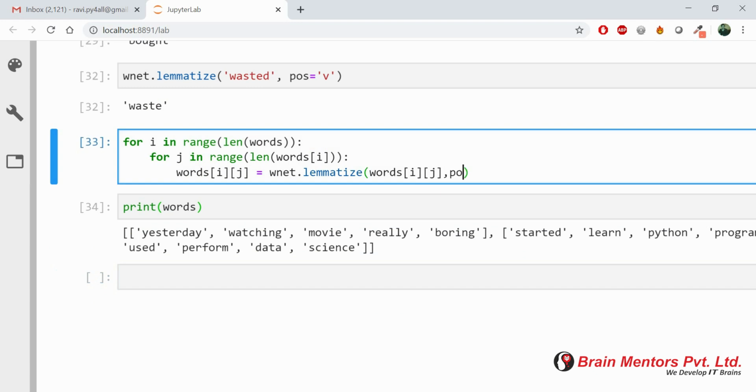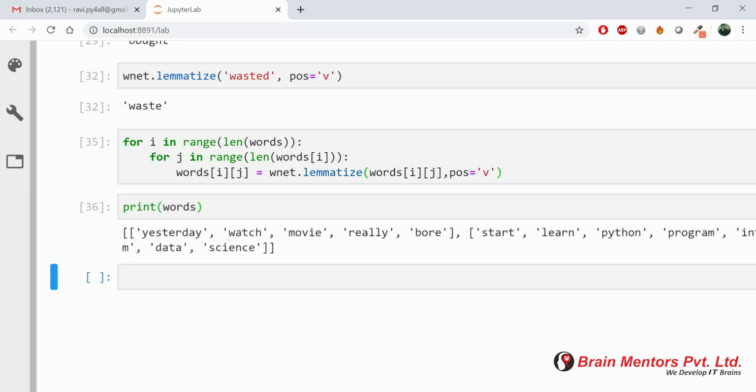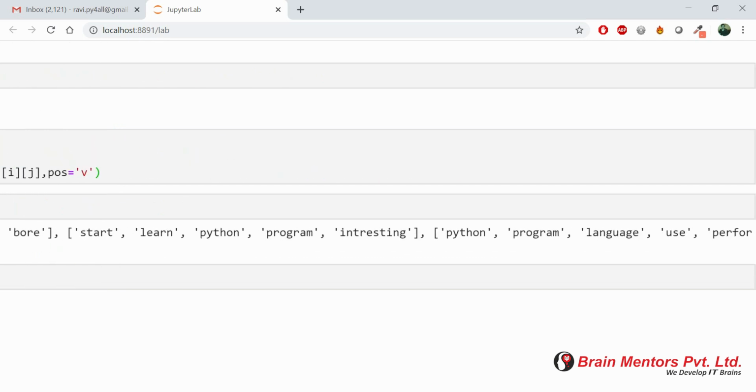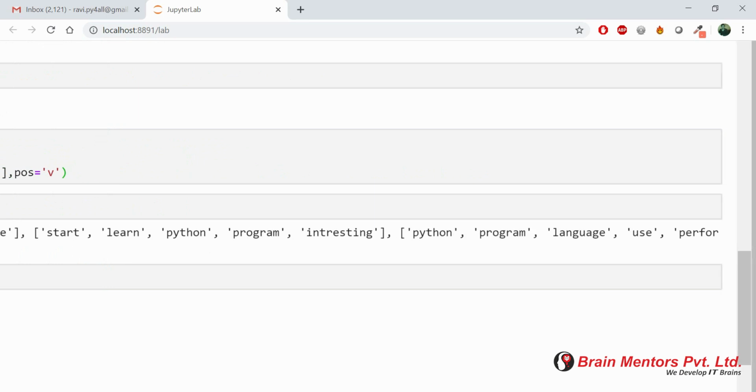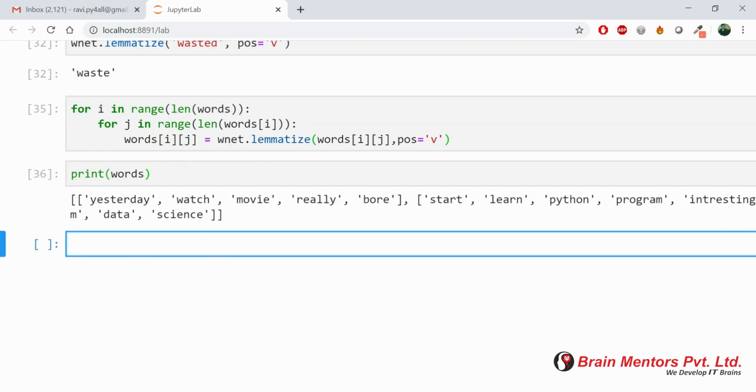So I am getting similar kind of data again. If you now set the V, you will see watching becomes watch, boring becomes bore, starting becomes start. I guess interesting was not converted, but the rest of the things have been converted here. So you can see my data has now been converted into a proper lemmatization part.